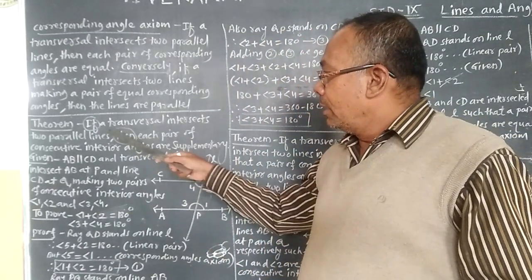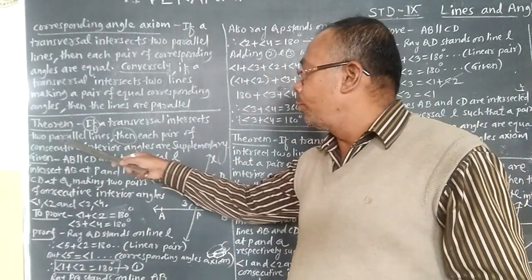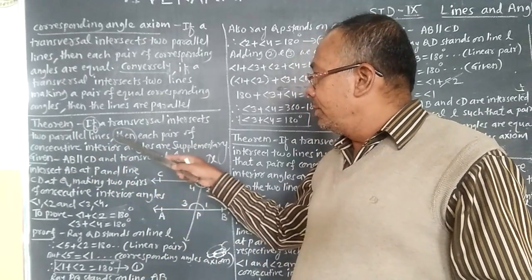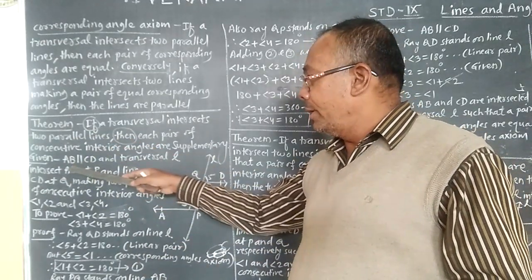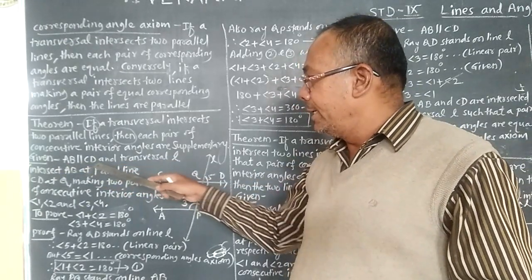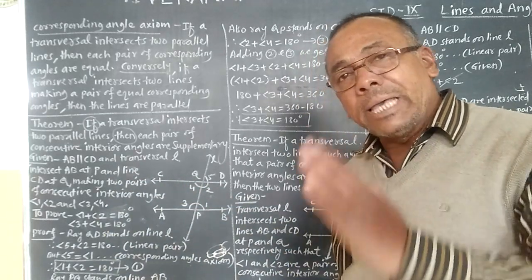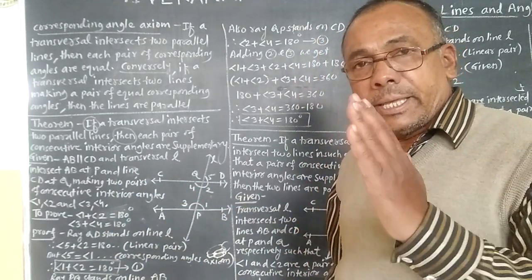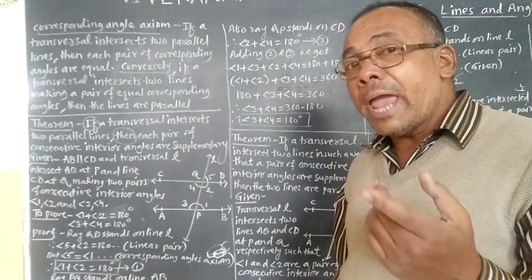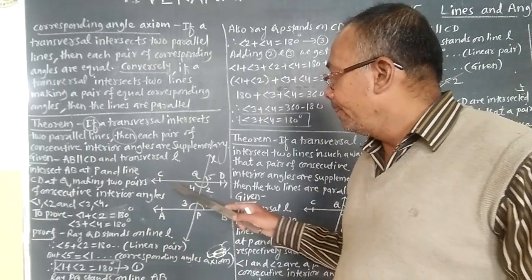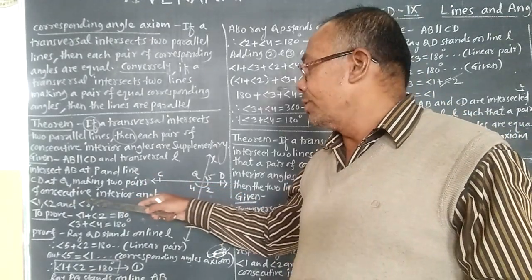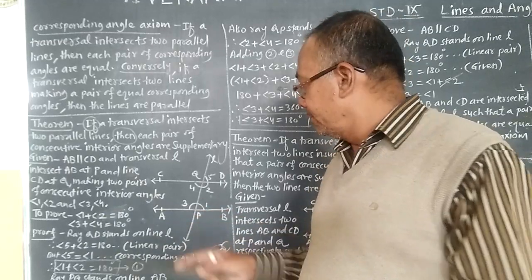So a transversal intersects two parallel lines. Here it is given that AB is parallel to CD, and transversal L intersects line AB at P and line CD at Q, making two pairs of conjugative interior angles.